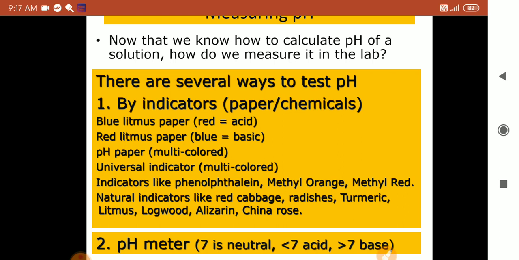If green color appears, it means neutral, neither acidic nor basic. If the pH ranges from 1 to 6.9, it is acidic. Suppose the pH is 1, 2, 3, or 6, then it is acidic. And above 7, that is 8, 9, 10, 11, 12, 13, 14, this is the basic pH. So that range is showing the base.